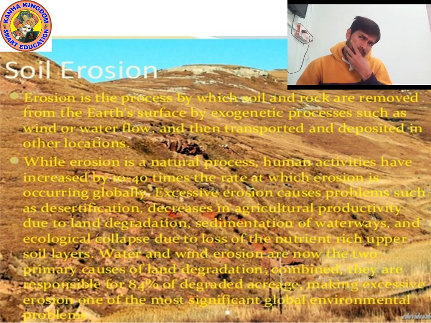So remember kids, what is soil erosion? Erosion is a process by which soil and rocks are removed from the earth's surface. Yes, because of this process, soil and rocks are removed by processes such as wind flow and water flow, and then transported and deposited in other locations. Okay, I hope you understood now.